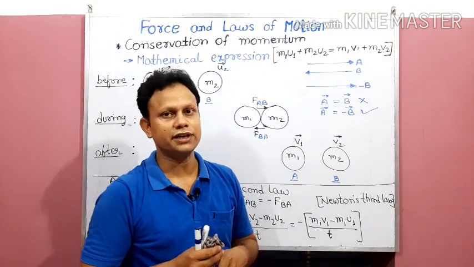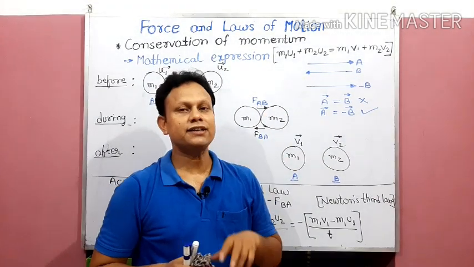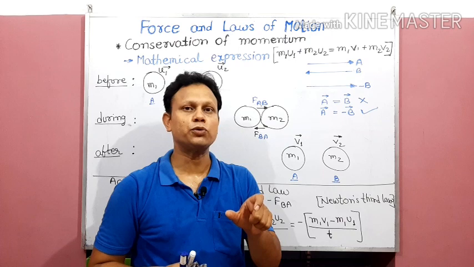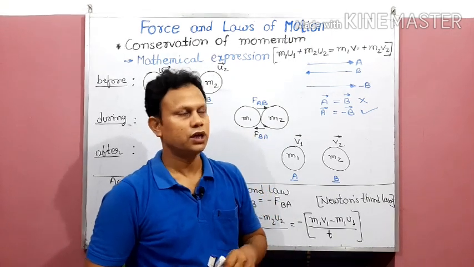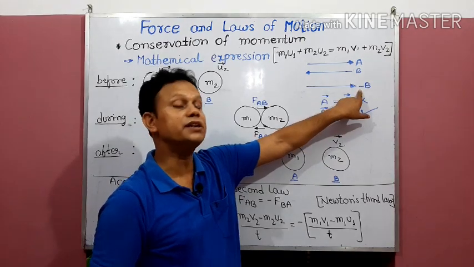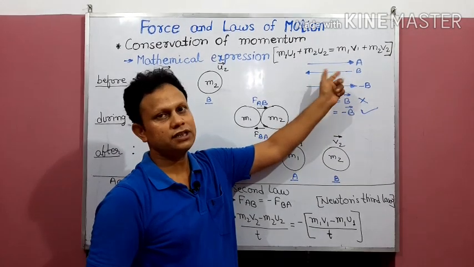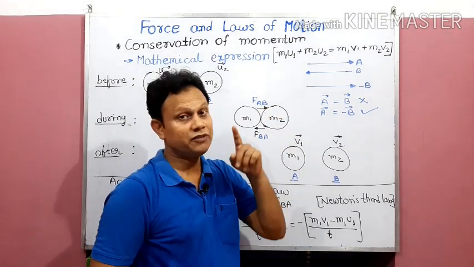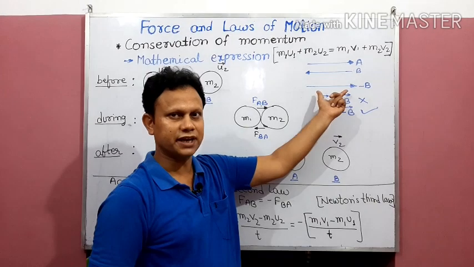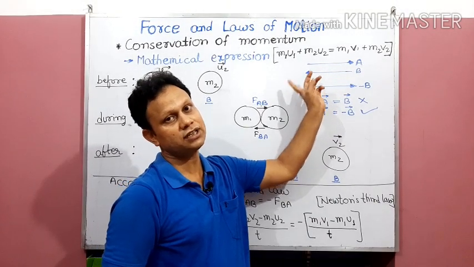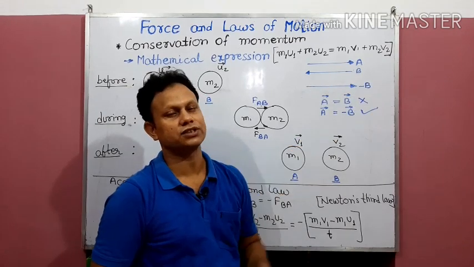So A cannot be compared with B due to direction. But in vectors, if we take the negative of any vector, then that vector with the same magnitude gets inverted. That means the direction gets reversed. So suppose I have written minus B here. B vector is shown in this direction, but when we take the negative of that B vector, the magnitude will remain the same and it will get a direction opposite to it. So now minus B vector is shown in this direction.